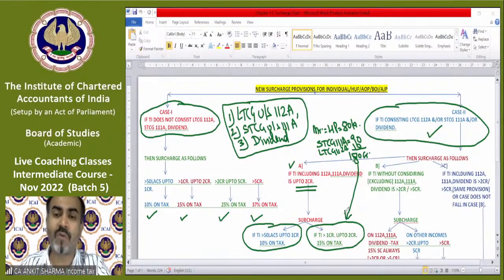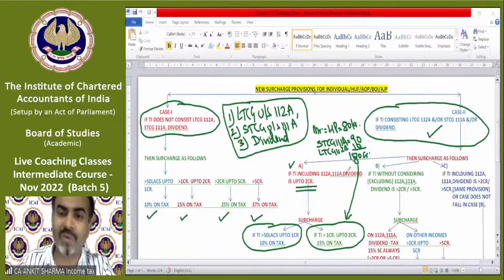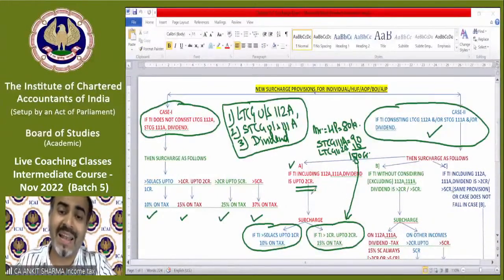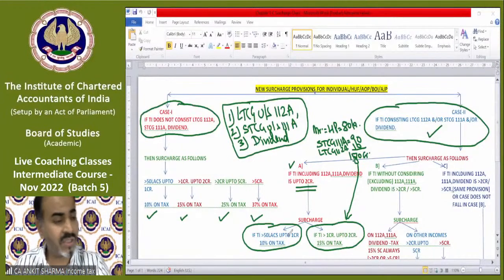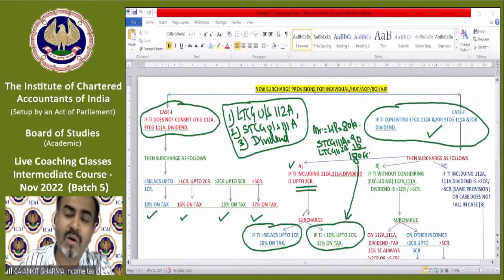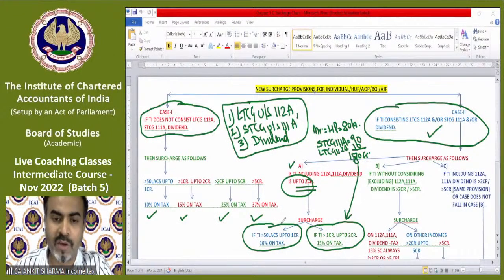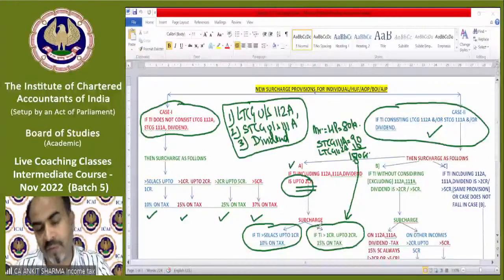This one. So whatever the tax is on the 1.80 crore rupees income, we will calculate it, and surcharge will be 15% on that tax. If it is less than 1 crore, then the surcharge will be 10% of tax. Clear? So if we have income of 112A or 111A or dividend, including other income, and my total income is up to 2 crore, then these two provisions will be applicable to find out whether the surcharge will be 10 or 15. One case will be applicable.